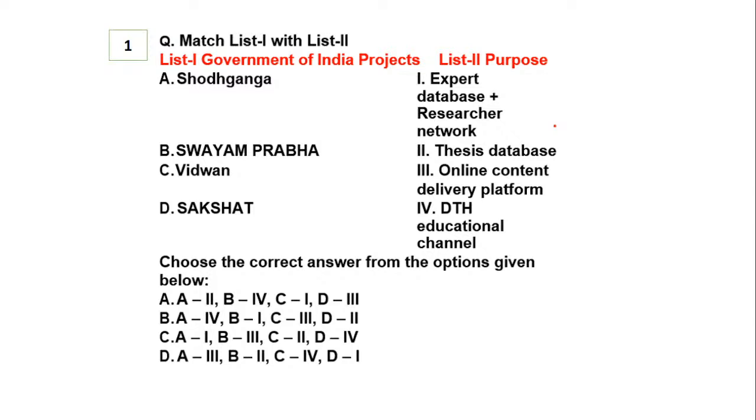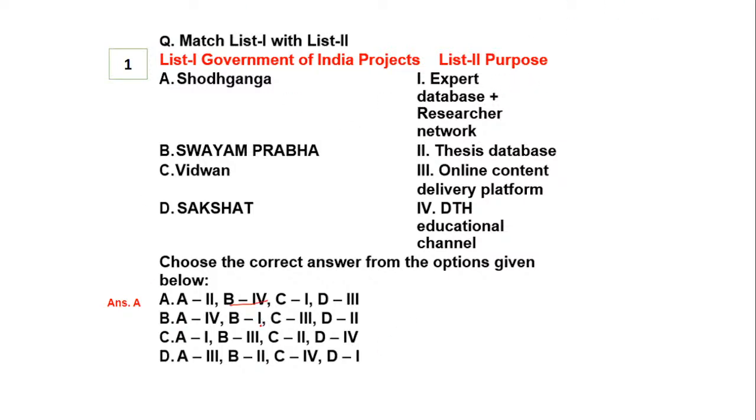Yes, so if you can see, now we have the options listed, that is Shodh Ganga, Swayam Prabha, Vidwan, Sashakta. So obviously we know that Swayam Prabha is nothing but a DTH educational channel. So here they have not given any confusion. It's a clear question. So only DTH educational channel, that is option number B, if you can see, is 4.